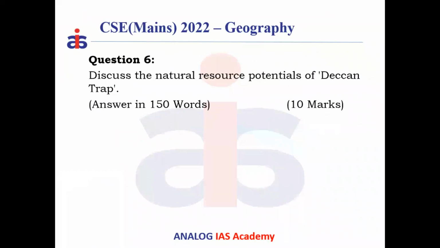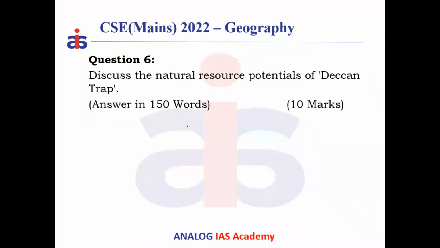The question which UPSC has asked in geography, GS1, is this one: Discuss the natural resources potential of the Deccan Trap. 150 words, 10 marks. So what do we have to do in this? First, understand what the Deccan Trap is. The Deccan Trap is a part of the peninsular plateau which is made up of basaltic lava.